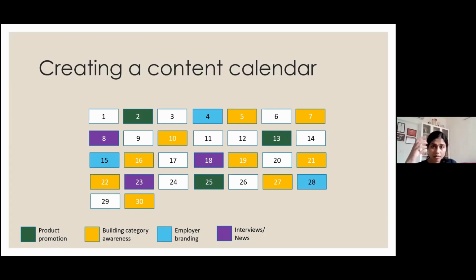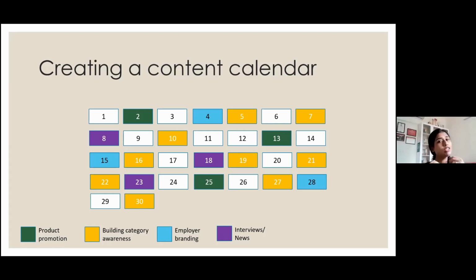For example, Tanishq is a jeweler. So jewelry is the category. Under that, they have products, right? They have solitaire rings, earrings, Mangal Sutra, bangles. All of those are product promotions.